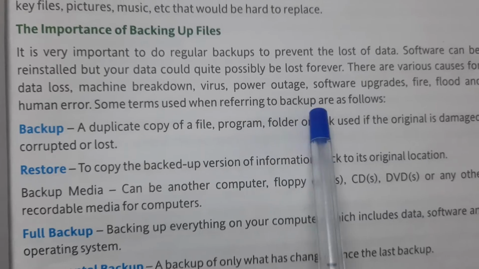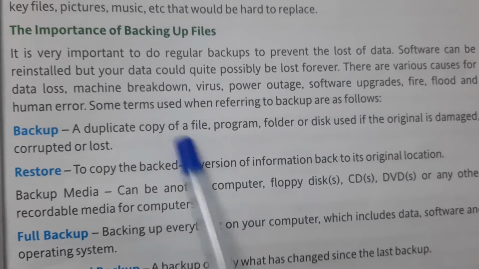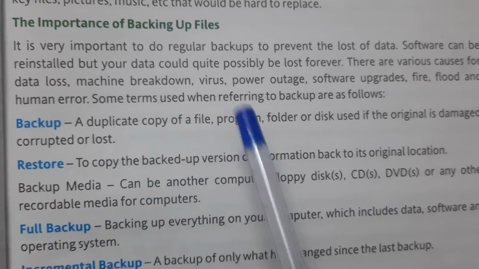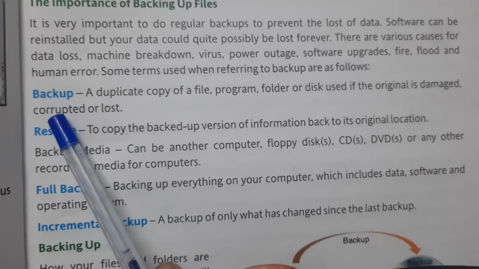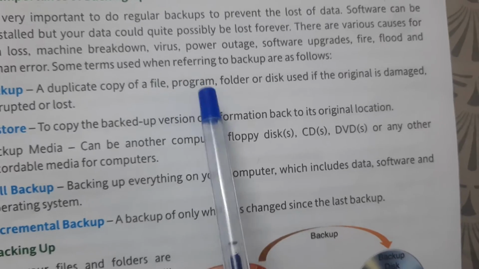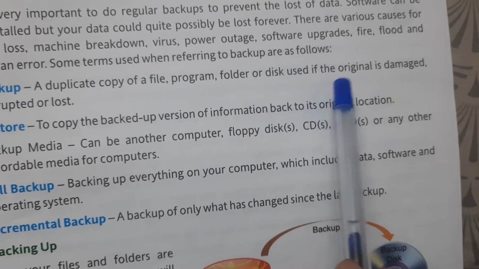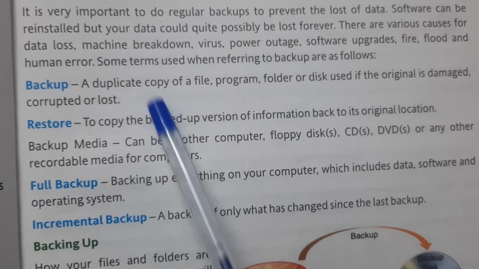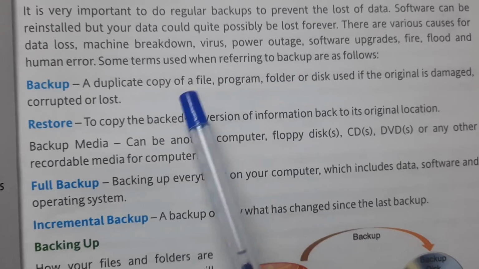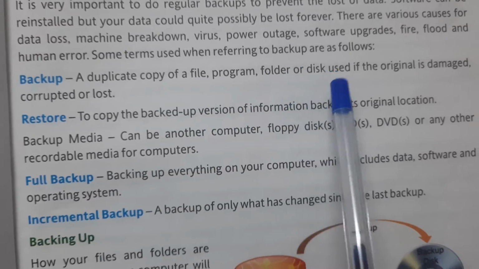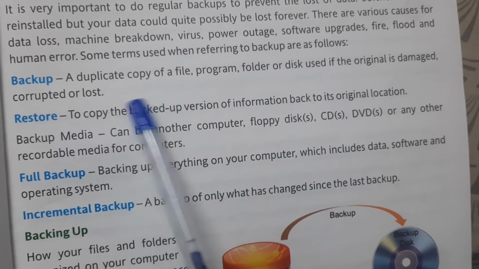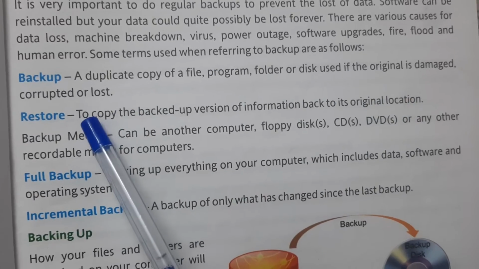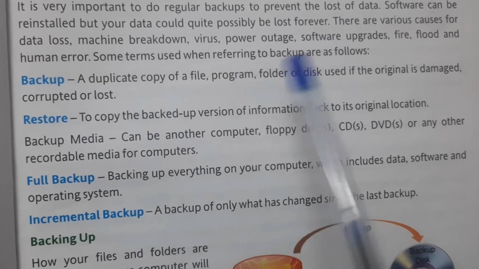Some terms used when referring to backup are as follows, which means the following are the terms we use when we are talking about backup. What is backup? A duplicate copy of a file, program, folder or disk used if the original is damaged, corrupted or lost. So whenever we make a duplicate copy of any file, program, folder or disk, why do we make it? Because if there is any problem in the original one, if it is corrupted or lost, that is why we are making it.